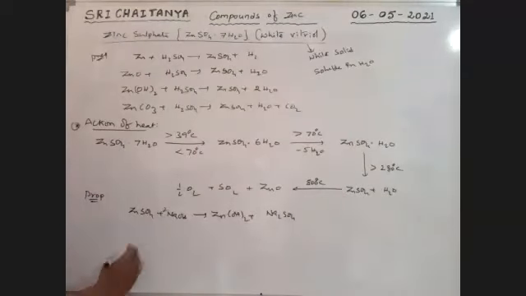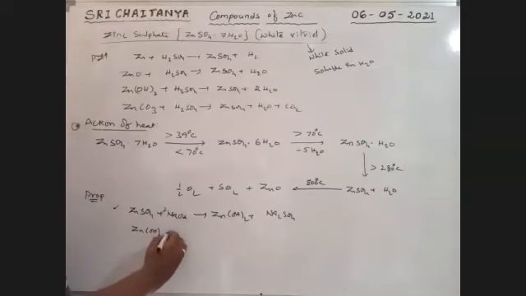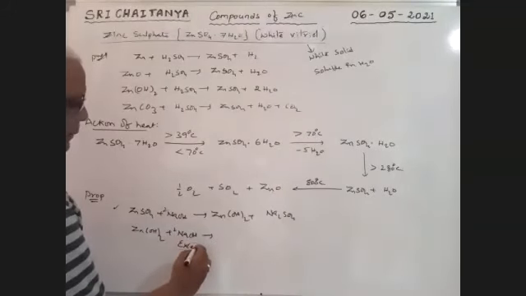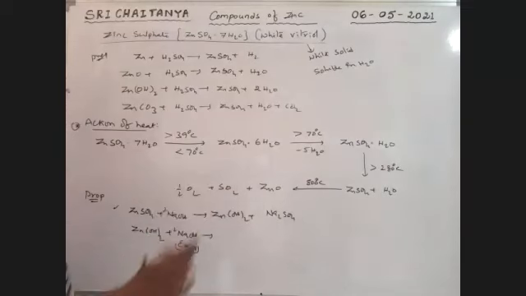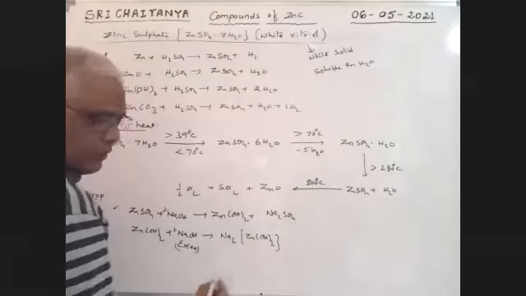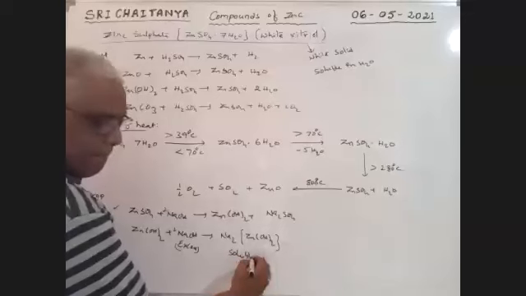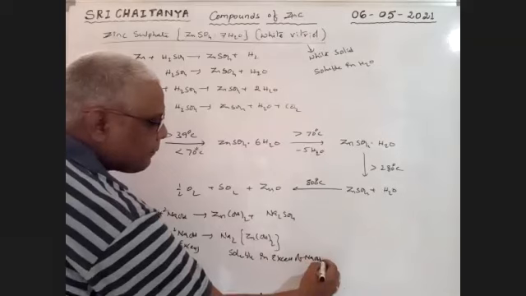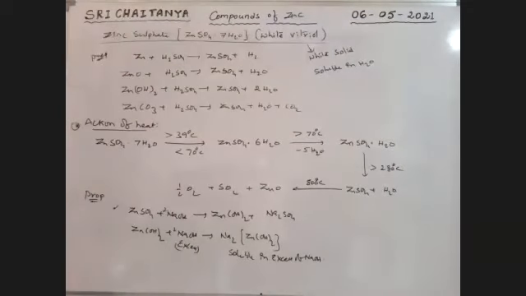Next, the zinc hydroxide formed, with excess NaOH, gives Na2[Zn(OH)4], a soluble compound in excess of NaOH. Already we covered this in the fourth group cations, same reactions.